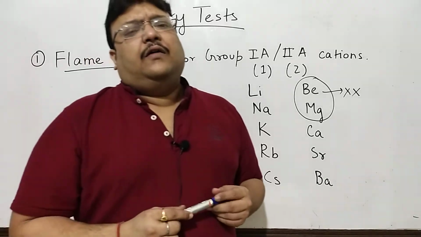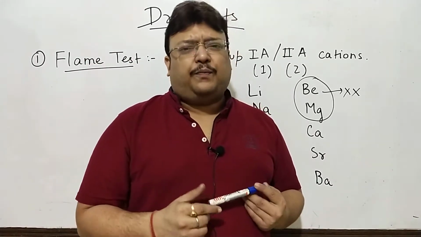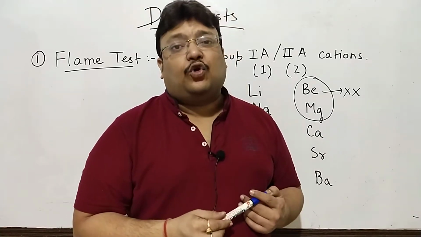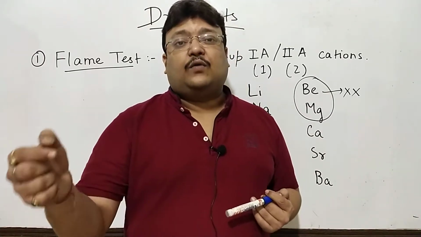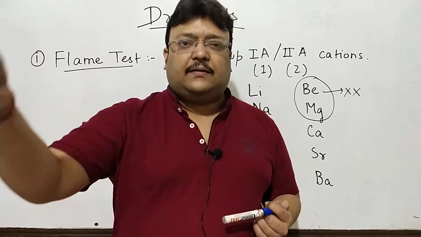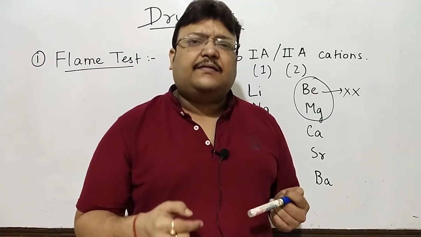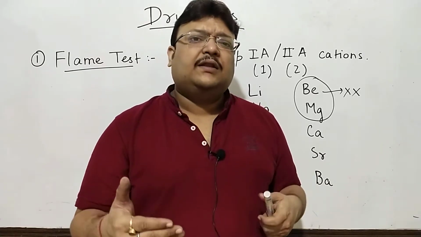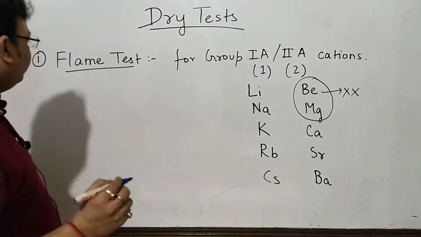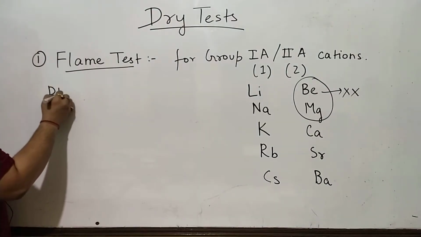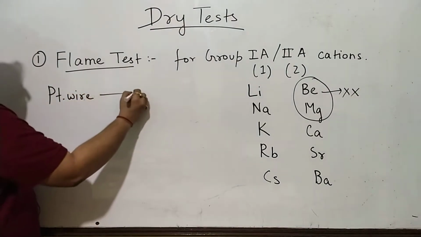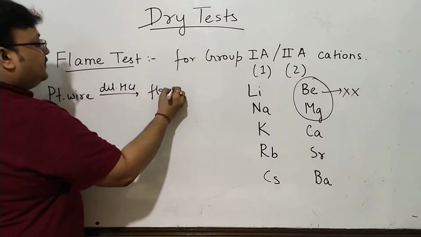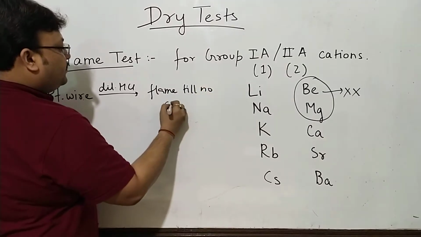Otherwise, we take a platinum wire. Now platinum wire being a little pricey, we can also take an alloy called nichrome wire, and that wire is put into HCl and then taken to the flame. That practice is repeated a few times till there is no color because of some other factors or the material of the wire. So what we do is, we take a platinum wire, dip it in HCl, and then it's taken to the flame till there is no color observed.